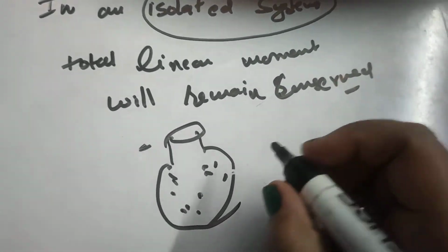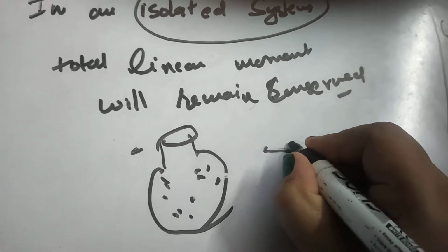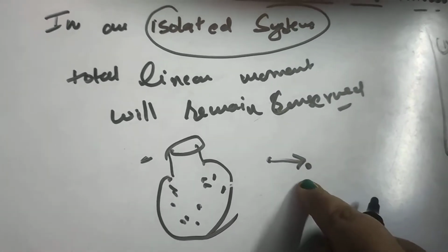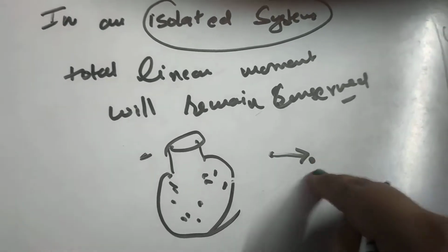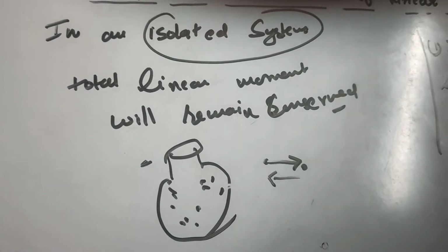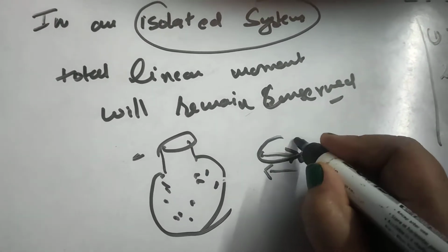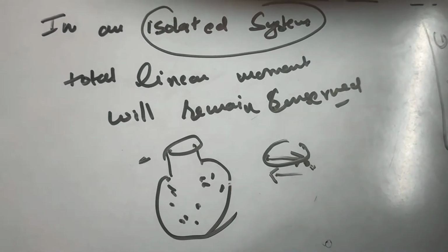Suppose one gas particle is moving and exerting a force on another gas particle, which in turn, since both have the same properties, will exert an equal force on the first one.